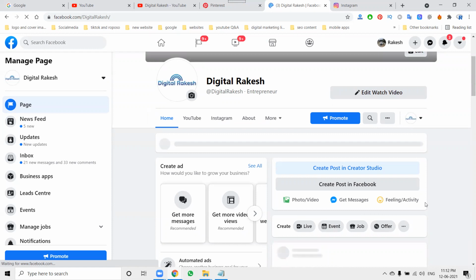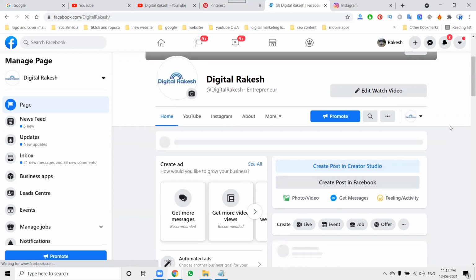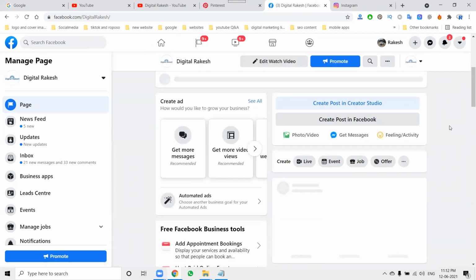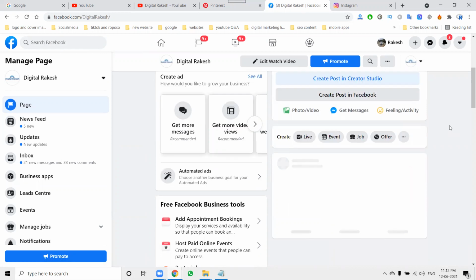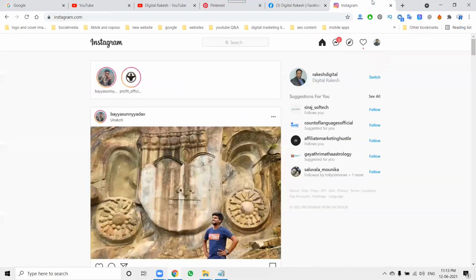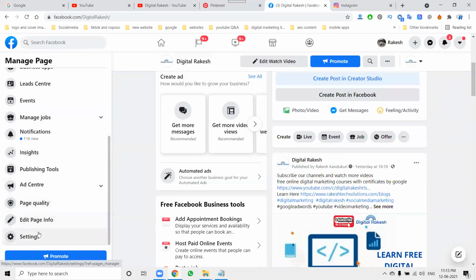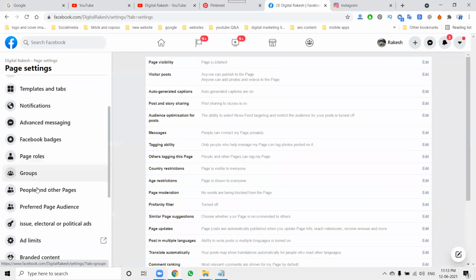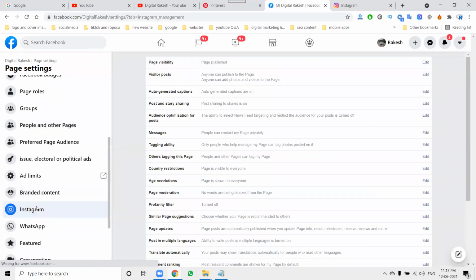Everything will be possible with an Instagram business account. But if you want to post content to Facebook and Instagram at a time, the option is called connecting a Facebook business page to your Instagram account. How can we connect? Log in to Instagram, go to the Facebook settings option, and here select the option called Instagram.